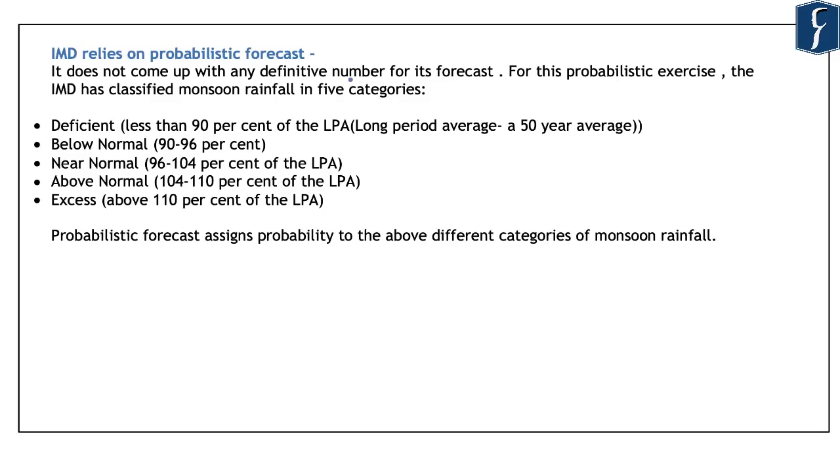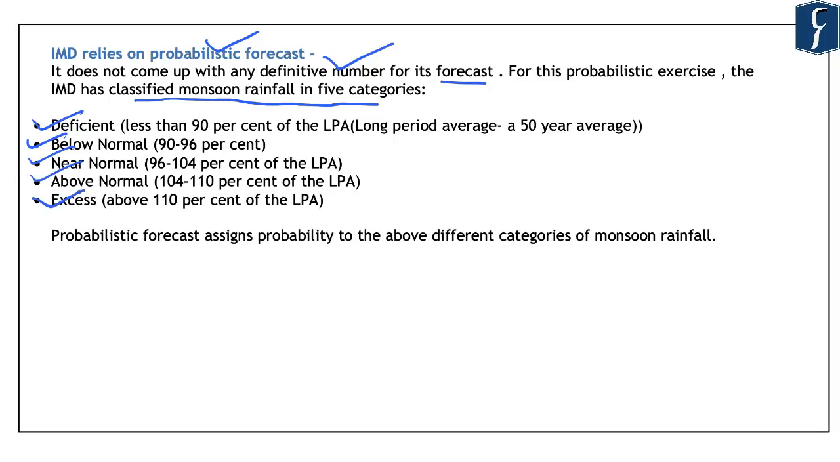Now, for monsoon forecast, the IMD relies on two types of methods. First is the statistical method, and second is the dynamic method. In the statistical method, the IMD relies on probabilistic forecast, or it relies on probability. So in this regard, the IMD does not come up with any definitive number for its forecast. And for this, the IMD has classified monsoon rainfall in 5 categories. And these are deficient, below normal, near normal, above normal, or excess.